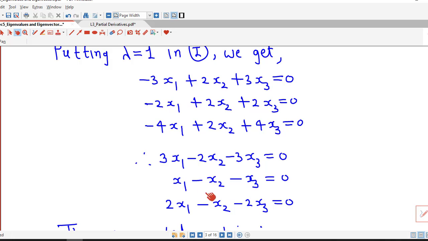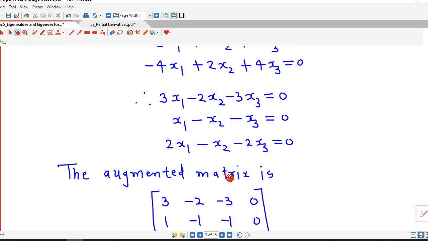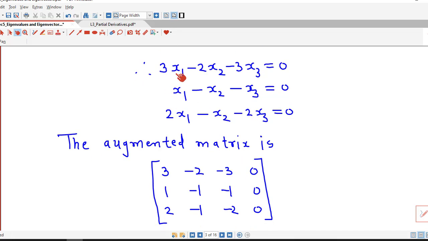Now we solve this by Gauss elimination. So we start by writing the augmented matrix. As we know, these columns 1, 2 and 3 correspond to the coefficients of x1, x2 and x3, and the last column corresponds to the right hand side constants, which are all 0.